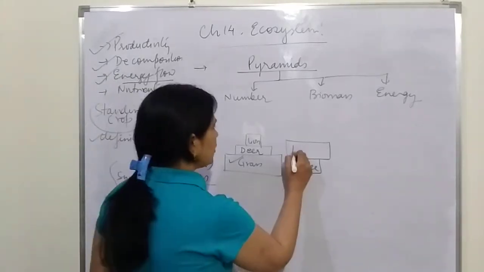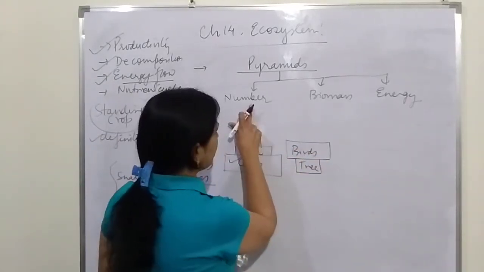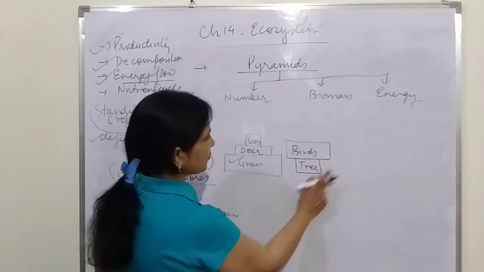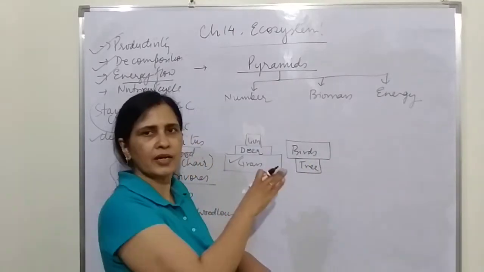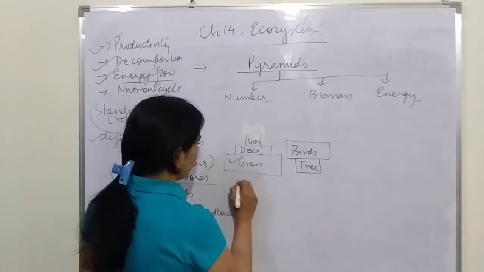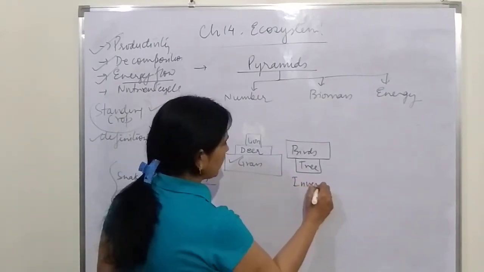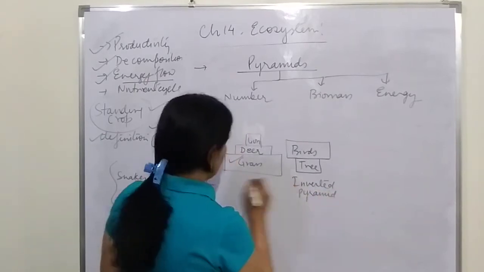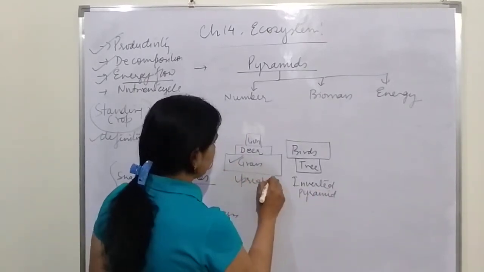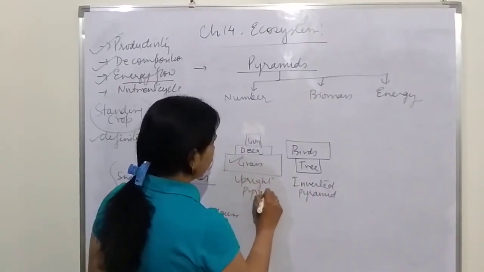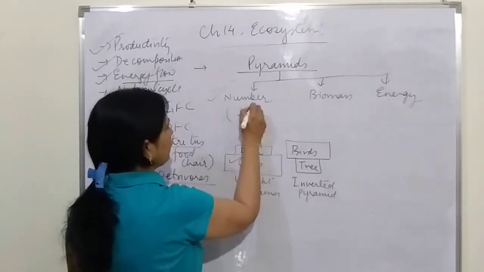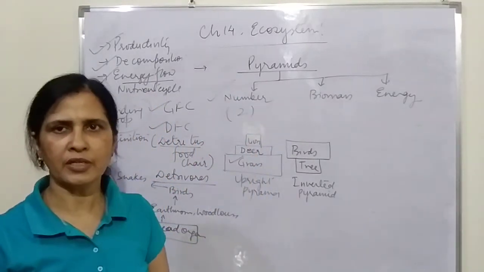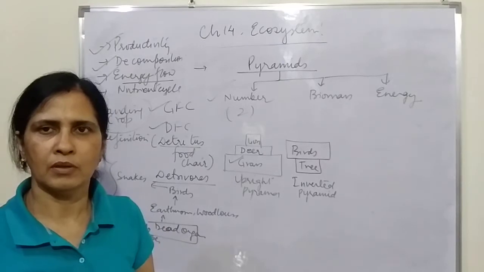So here, in this example, the pyramid is inverted. This is an inverted pyramid, and this is the upright pyramid. So in the pyramid of number, both types exist. It can be inverted or it can be upright.